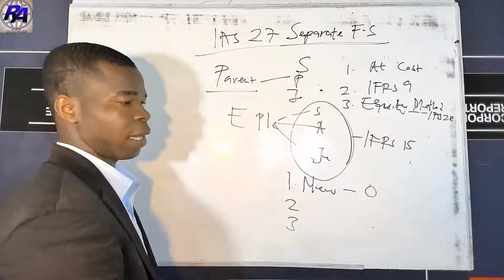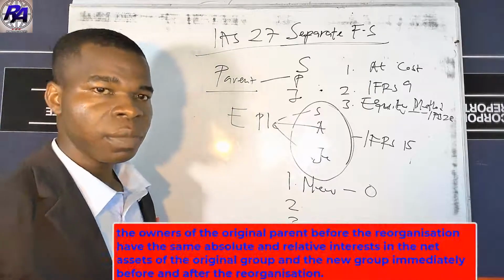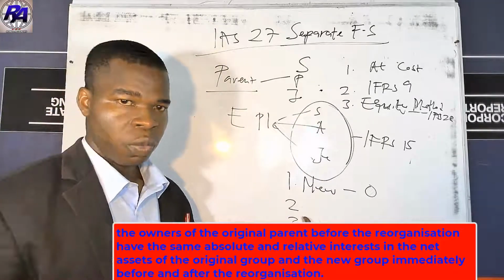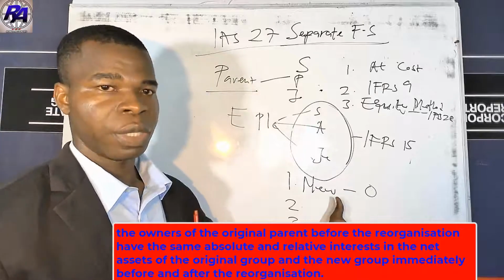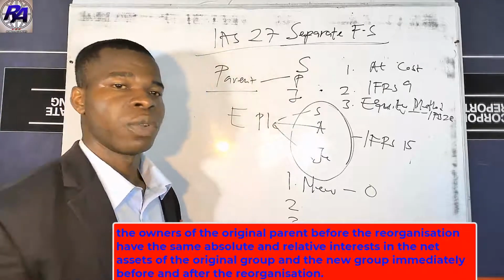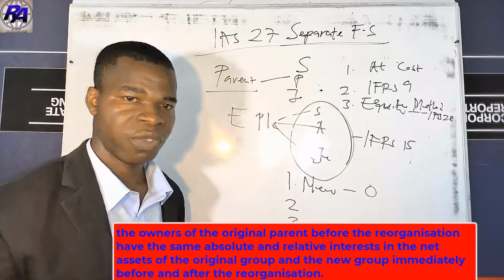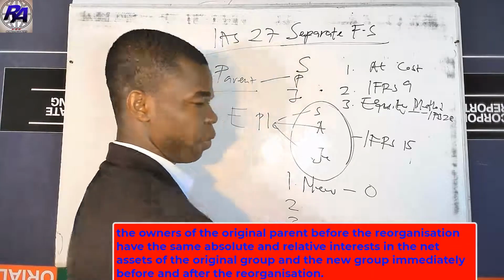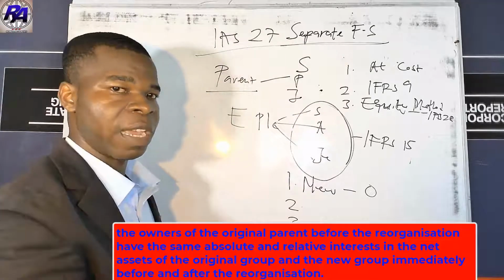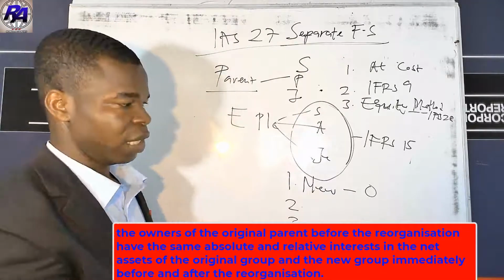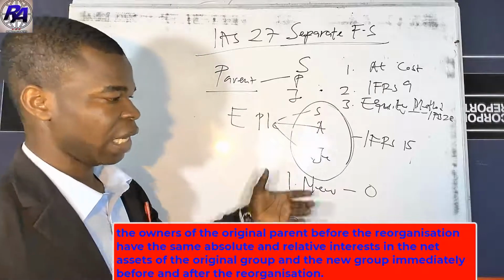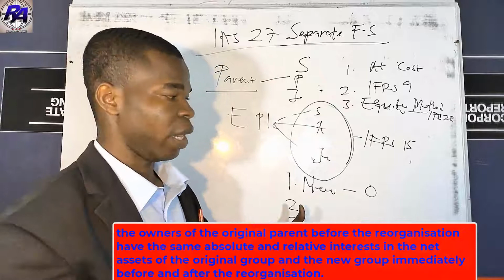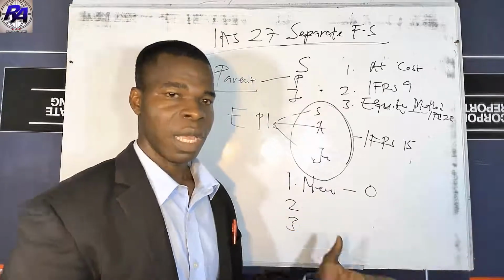And the last one is that the owners of the new group and the original group have the same absolute and relative interest in the net assets of the new group and the old group immediately before and after the reorganization. So those are the 3 criteria that must be present when the entity wants to perform a reorganization of an acquired parent.